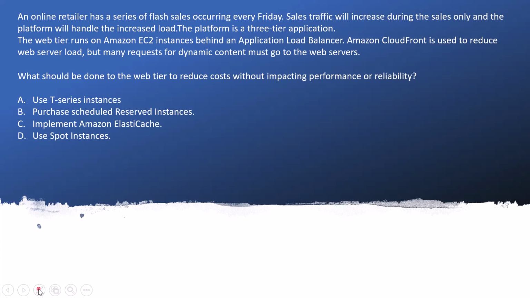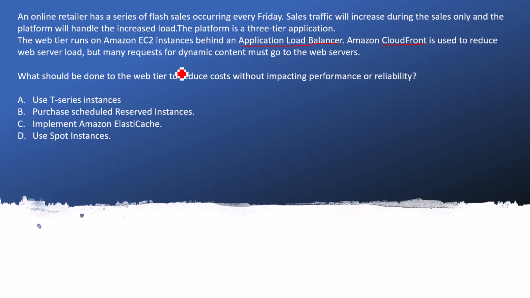Let me highlight the points here. CloudFront is already being used, which is very useful for caching static content, and they have already used an Application Load Balancer.